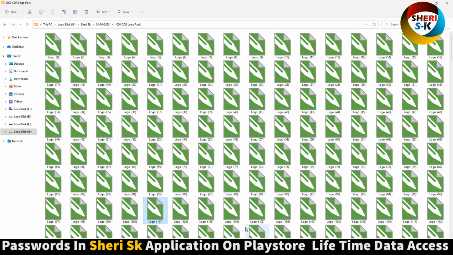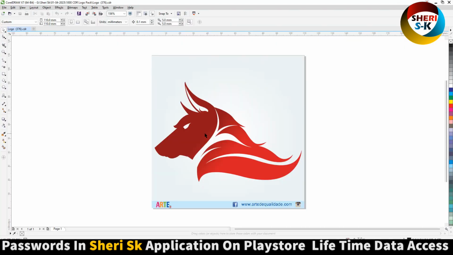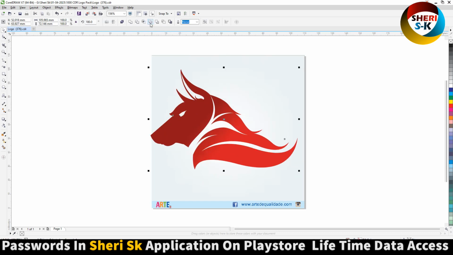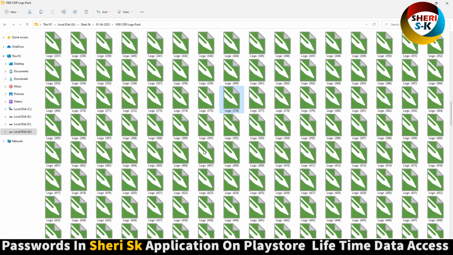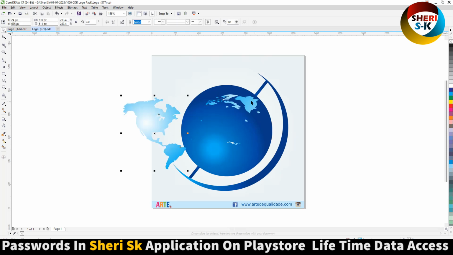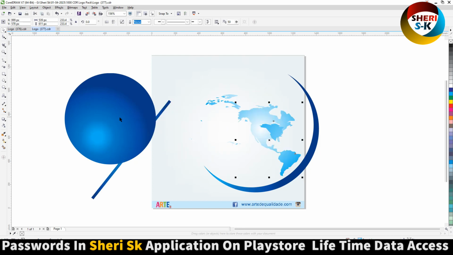Okay, you see here, 1000 atom and open in CorelDRAW. Wow. Click here, ungroup, press Ctrl U. Okay, so you can edit it. Next is this one. That means these are editable.